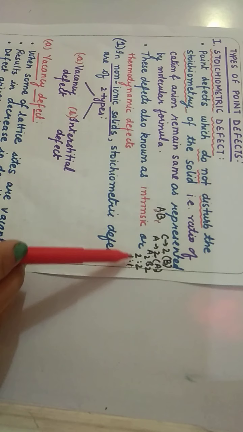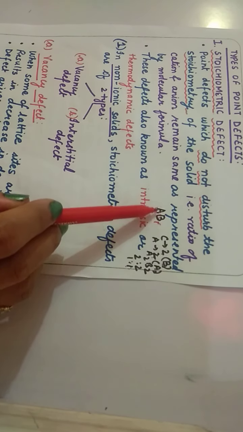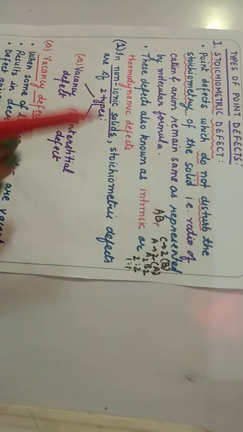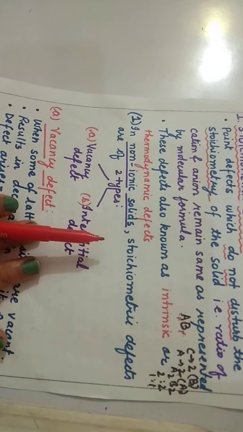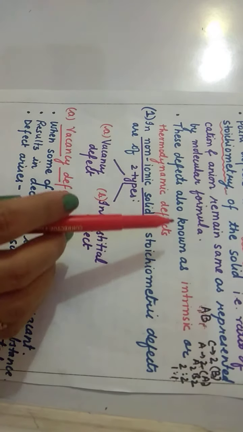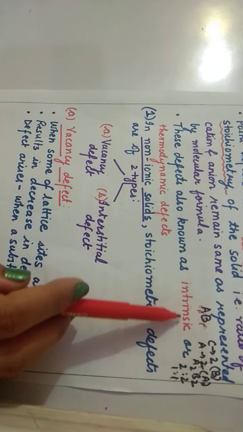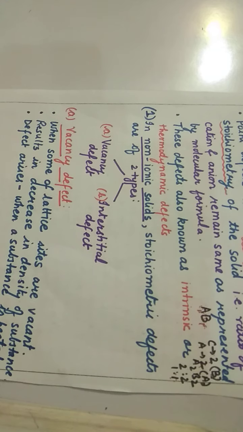So when the ratio comes out to be similar to that indicated by the molecular formula, that is 1:1, then that type of defect is known as stoichiometric defect. You can also call stoichiometric defect an intrinsic or thermodynamic defect.